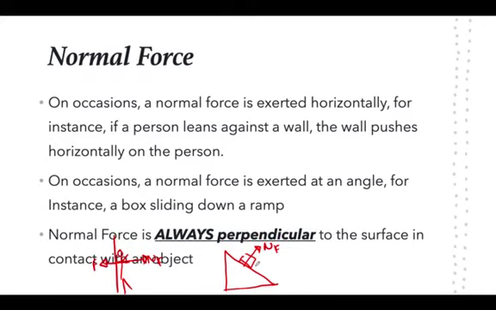One thing that we do have to remember is that normal force is always perpendicular to the surface that is in contact with the object. So when two objects are in contact with each other, the normal force is perpendicular to that surface, and in order to exist, the two objects have to be in contact.